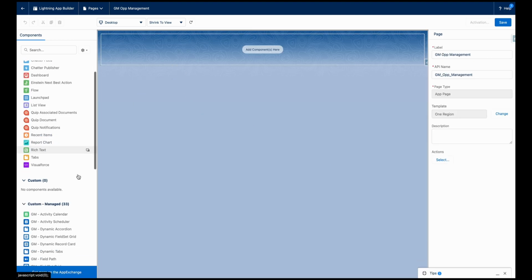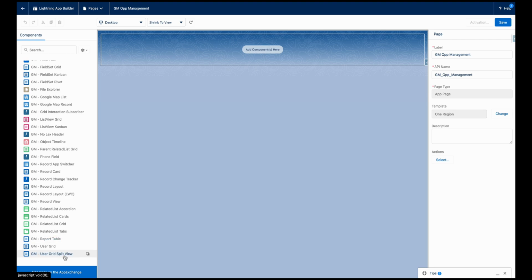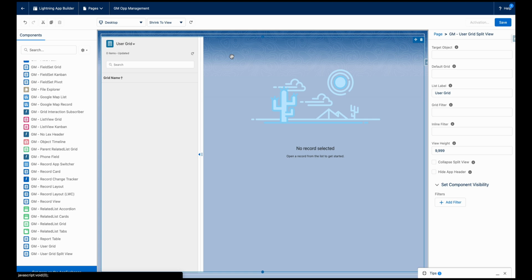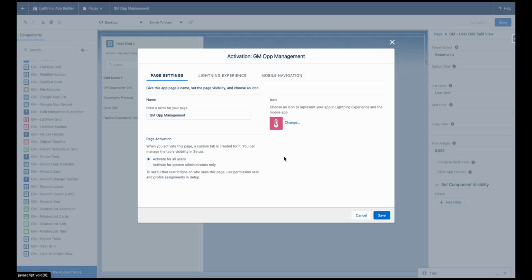And then scroll down on the Component Explorer. Choose the GM User Grid Split View and move it by dragging and dropping it onto the main page. We can select Opportunity as a target object. Let's save this config for now, and activate this page on the Sales Cloud.